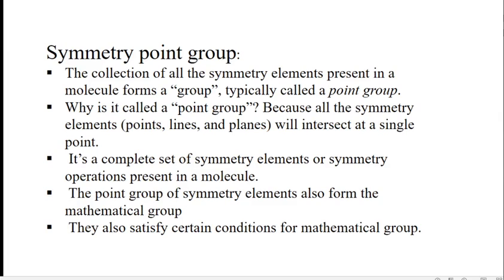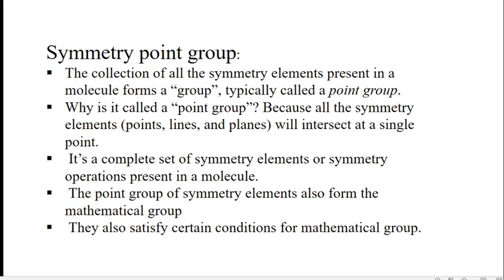Friends, today I am going to teach you the symmetry point group of the molecule. If I ask you what is the geometry of the molecule, then you will say the geometry of the molecule can be predicted by VSEPR theory, that is valence shell electron pair repulsion. So it helps us to know the geometry of the molecule. But if I ask you what is the symmetry of the molecule, the symmetry of the molecule can be identified by knowing the point group of the molecule.